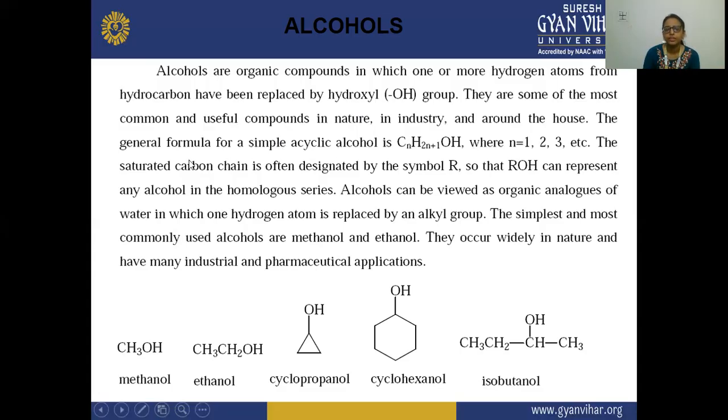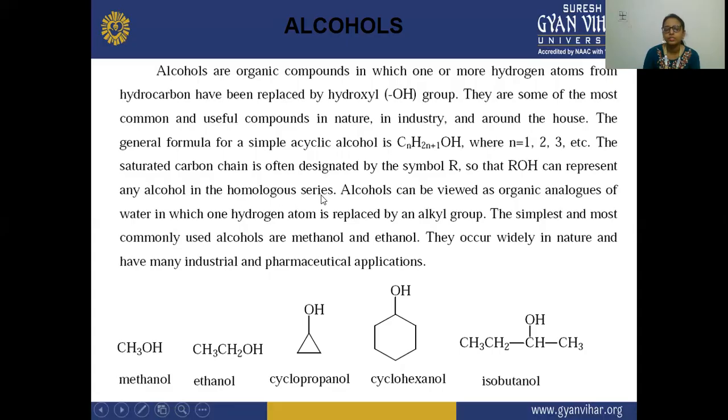The saturated carbon chain is often designated by the symbol R, so ROH can represent an alcohol in the homologous series. R represents the alkyl, the saturated carbon chain, and OH represents the alcohol.